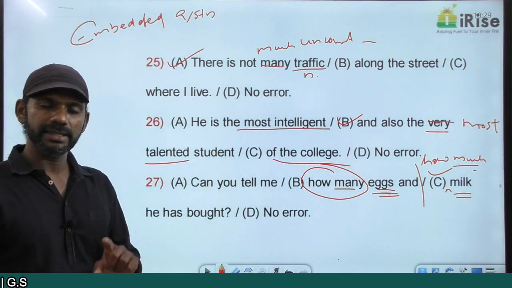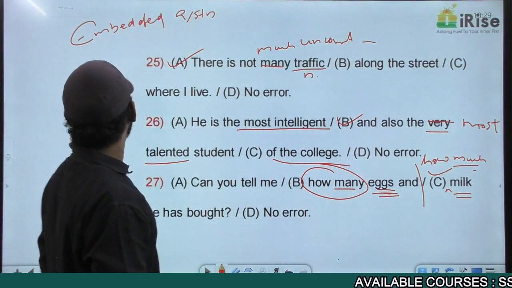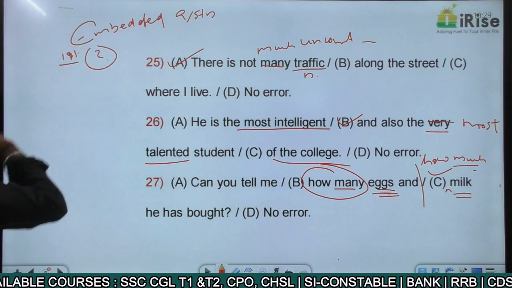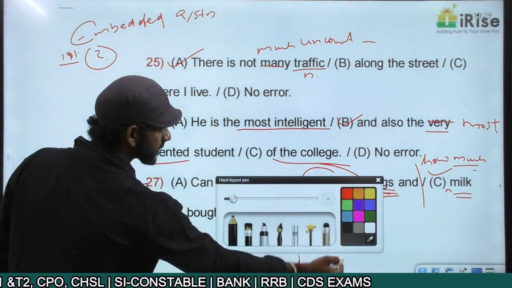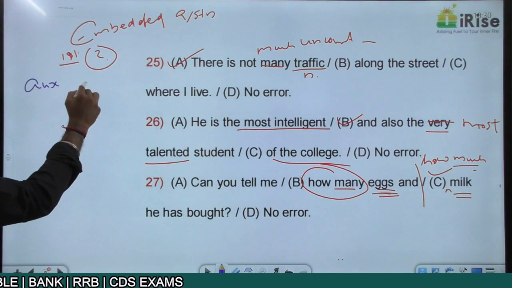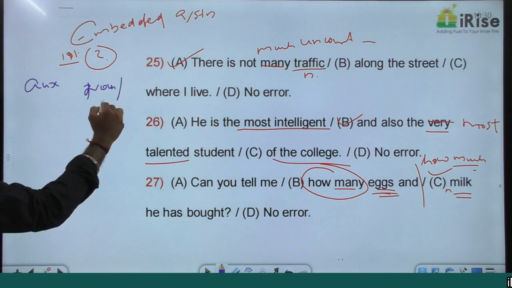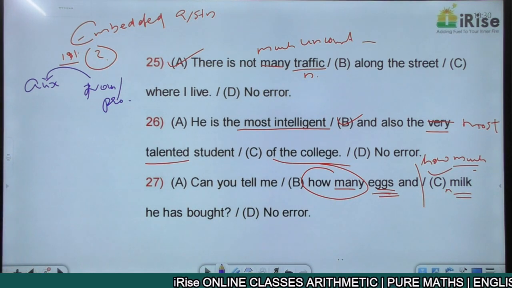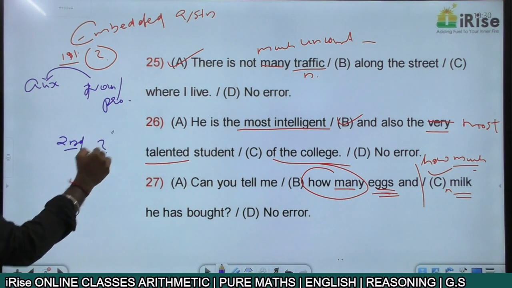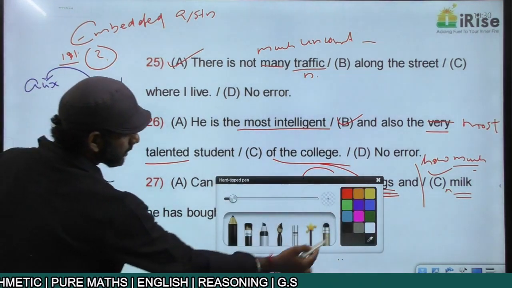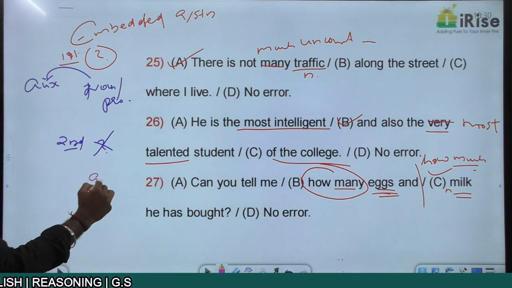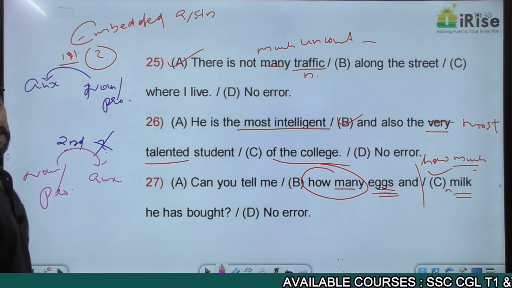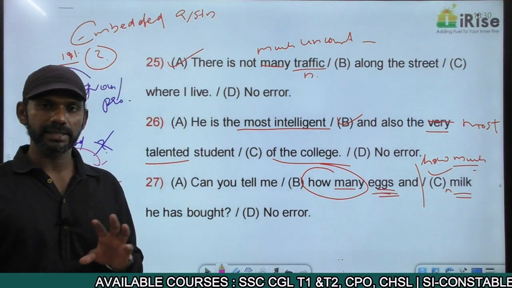When there are two questions in a single sentence, the first one must be in the interrogative form. Interrogative form means the auxiliary verb must come before the noun or pronoun. So the first one must be in the interrogative form. The second one must not be in the interrogative form, which means the auxiliary verb must come after the noun or pronoun.